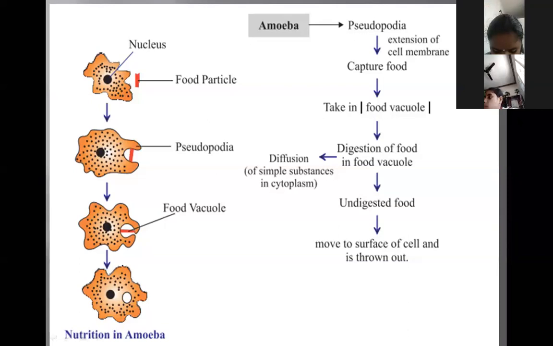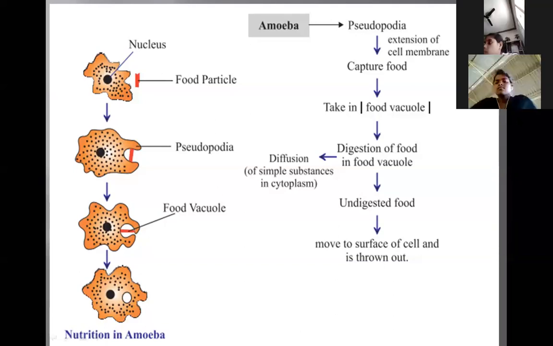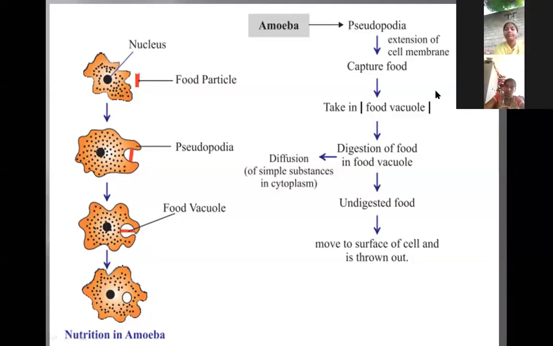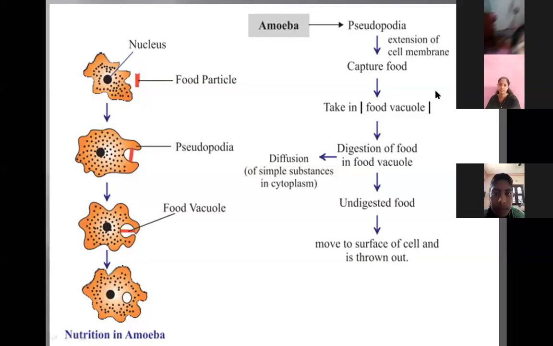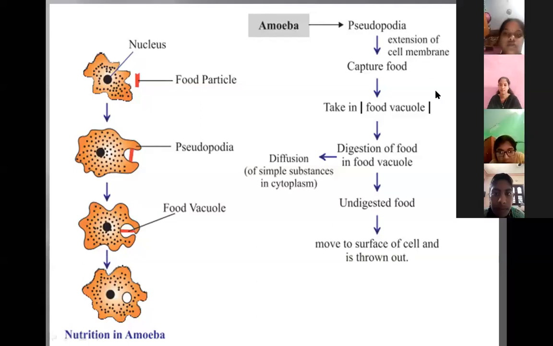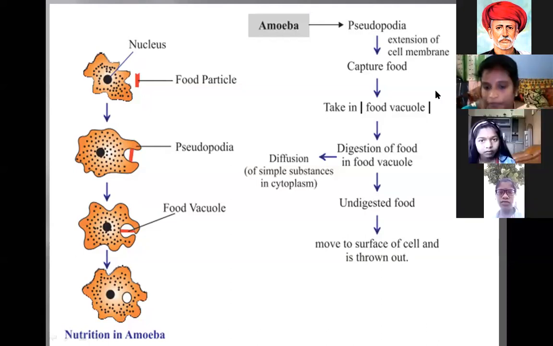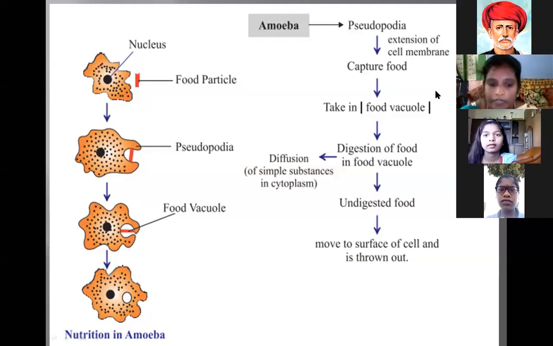What is the main function of the pseudopodia? The pseudopodia's main function is to capture food. Next, take it into the food vacuole. Next, digestion of the food in the food vacuole. Next, undigested food moves to the surface of the cell and is thrown out. This is the diagram of amoeba. Next, I am going to explain the nutrition in amoeba. So, next slide.